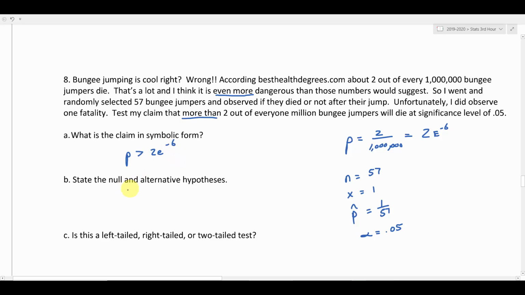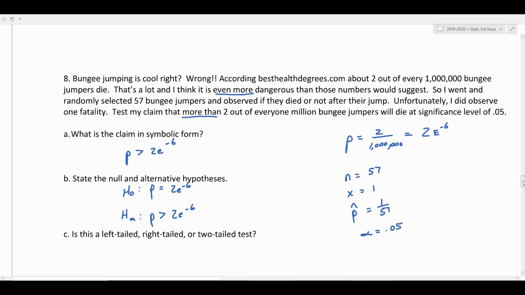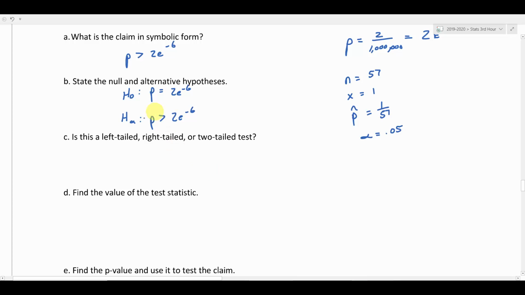Okay, so I'm going to set up my null and alternate hypothesis. I've got what we're assuming, which is what we got from besthealthdegrees.com, 2 out of a million. So the null is that the proportion is equal to 2e negative 6. But my claim is that the proportion is greater than 2e negative 6. Since I went with more than in my alternate hypothesis, this is going to be a right-tailed test.